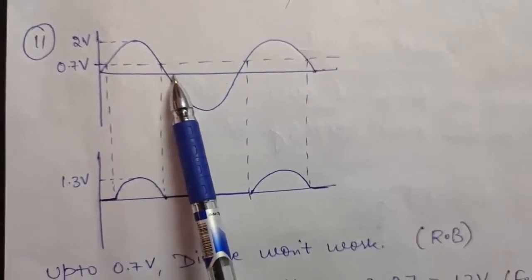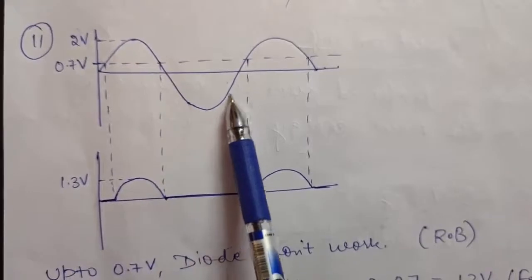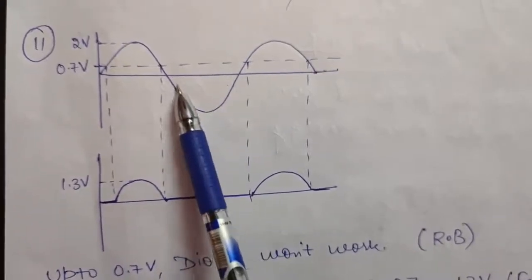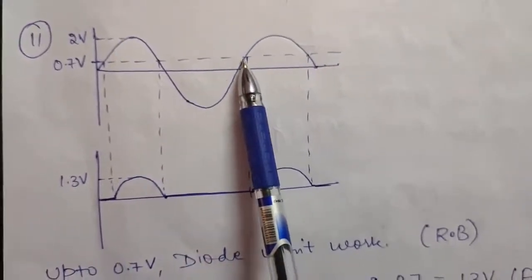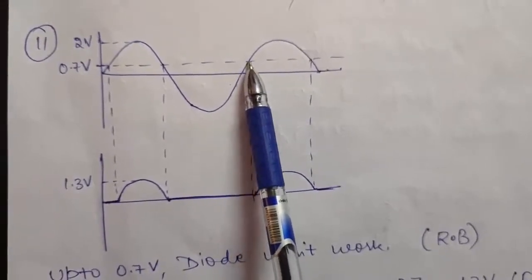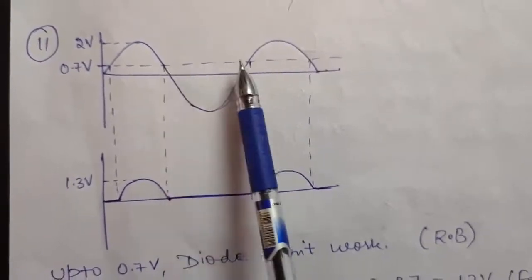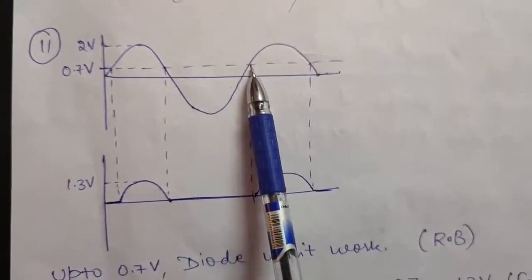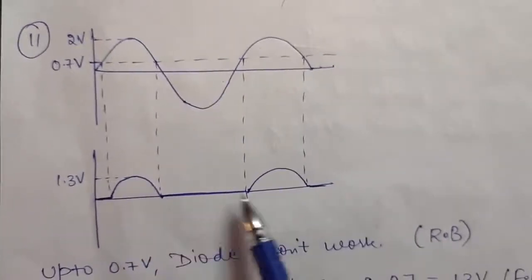Therefore the diode will not work. And this is the negative half cycle, and as in the half wave rectifier, the diode does not work in this situation. And again for this part, your voltage is below 0.7. So from this point to this point, you will not be having any output.